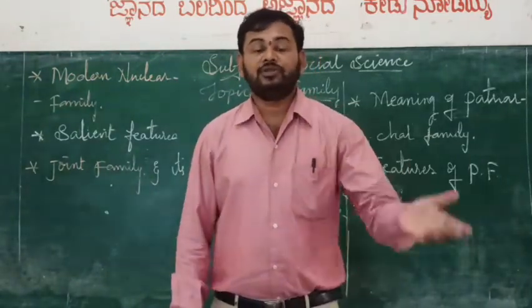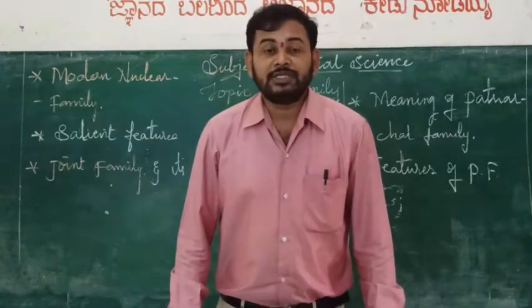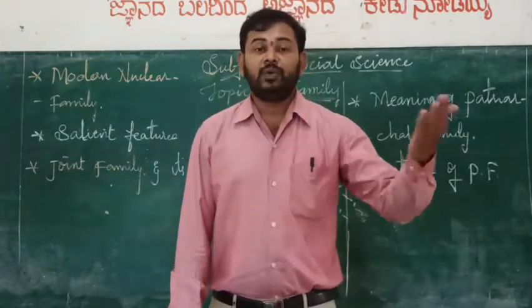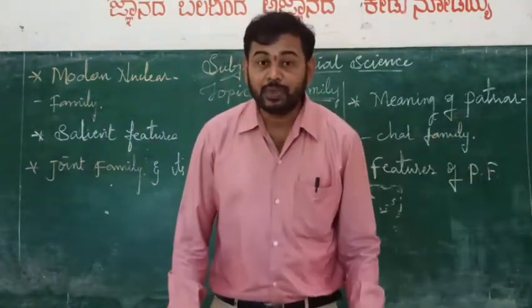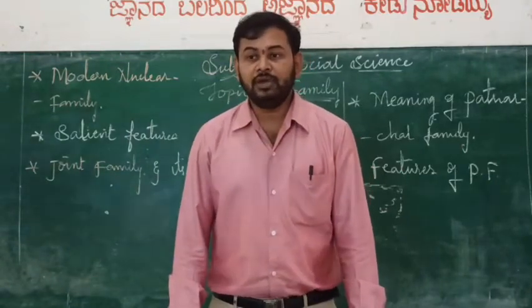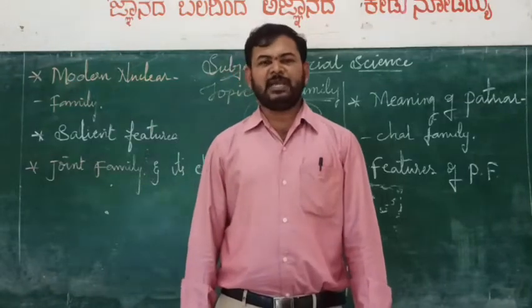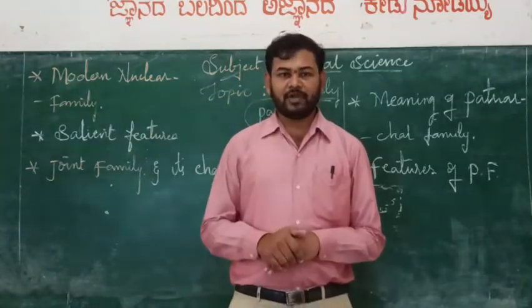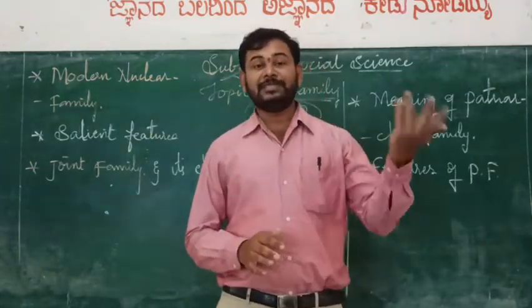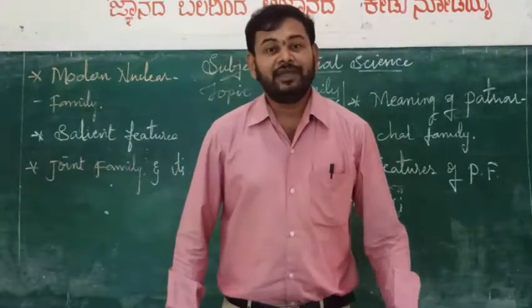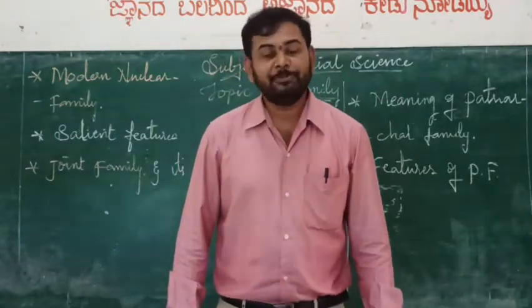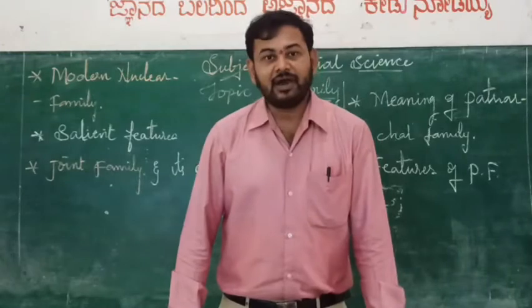But a joint family cannot get such facilities in a village because they are living in villages. And then complexity. Such complexity can be seen only in a modern nuclear family, whereas simplicity can be seen in a joint family living in a rural area or countryside.